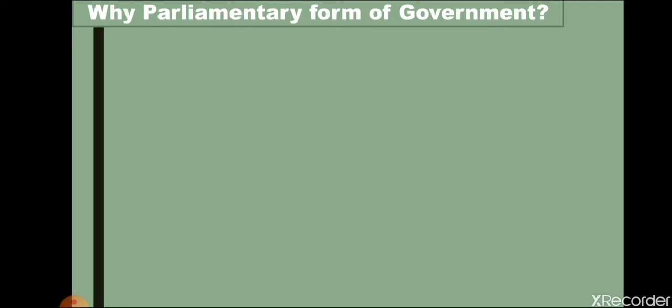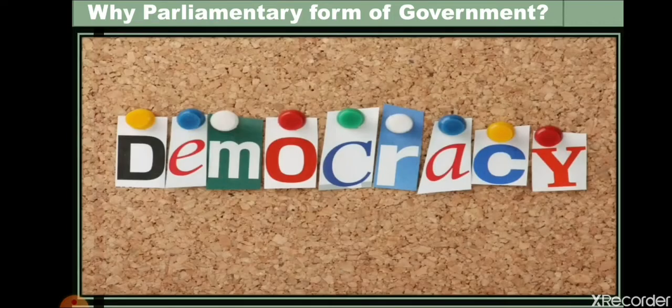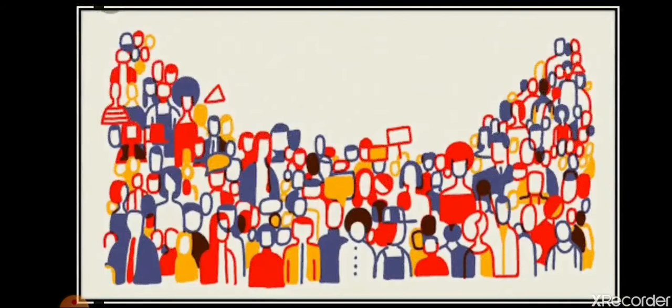Basically, the framers of the constitution chose the parliamentary form of government for India because they realized that the success of democracy depends on the participation of people in the governance of the country. In a vast country like India, it is not possible for all the citizens to participate in the governance directly or individually.